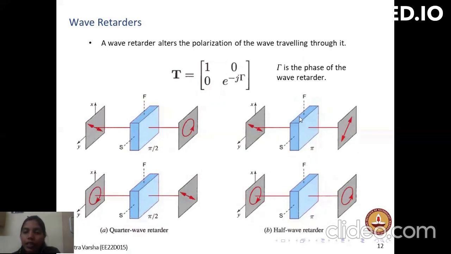In a half wave retarder, a linear polarization is again converted to a linear polarization, but there is a change in the phase of the polarization, which is a 180 degrees change from the previous one. Here, the right circular polarization is converted to left circular polarization using a half wave retarder.